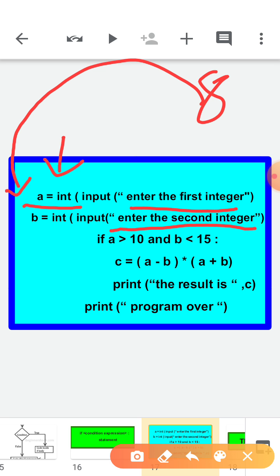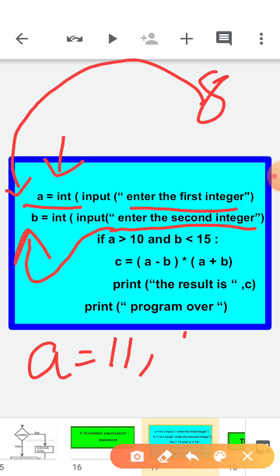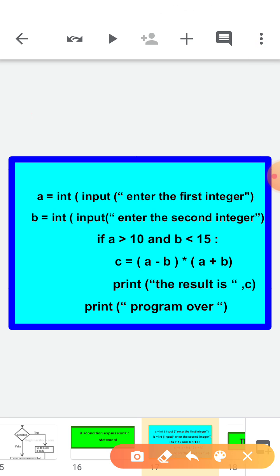Now the second integer the programmer wants is going to be stored in b. Now suppose you are giving a equal to 11 and b equal to 10.